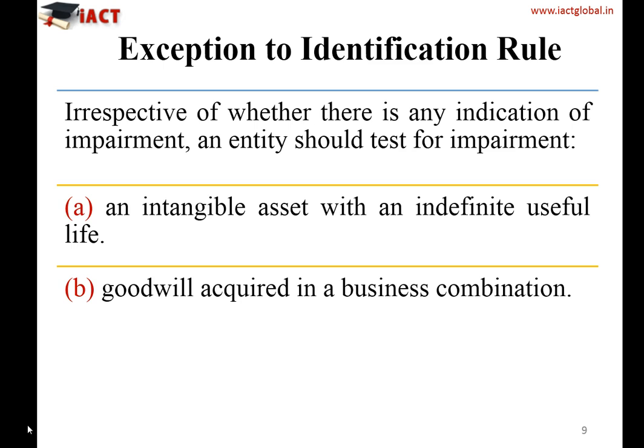If you have goodwill in your books, then we know that goodwill arises only when there is a business combination. It's because internally generated goodwill can never ever be recognized, and we will also build this understanding in another module when we talk about intangible assets. But as an accountant, we already know that goodwill is an intangible asset, and goodwill comes into the picture when there is an acquisition of business. So it says that if you have goodwill in your books, then go for it, test it.